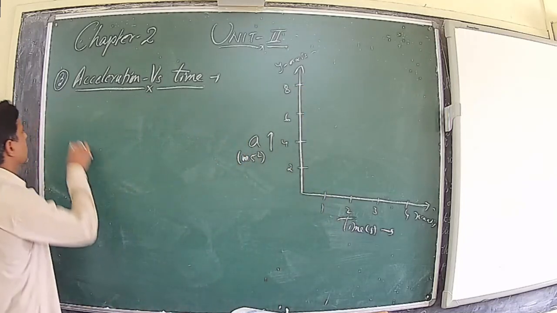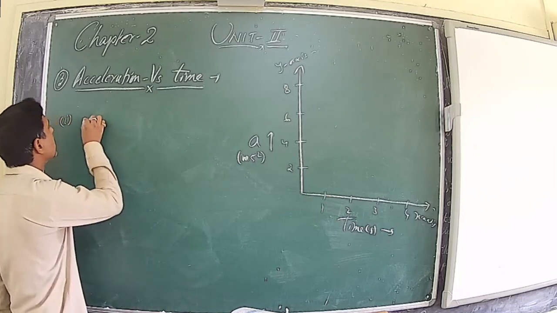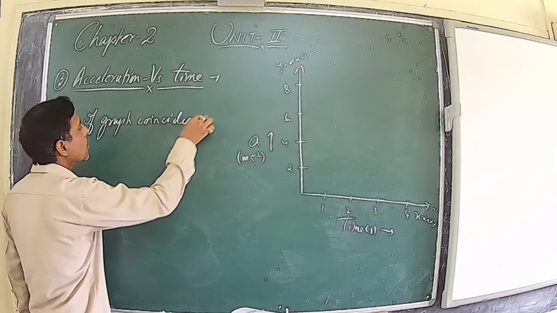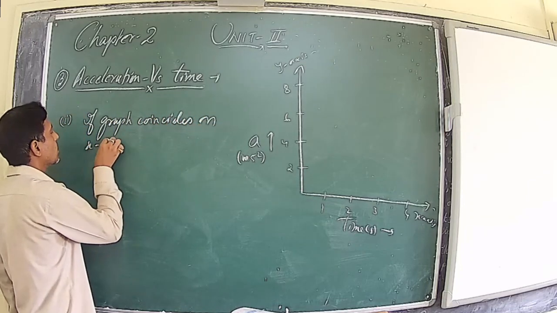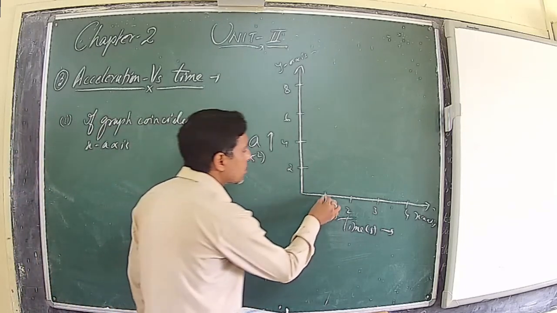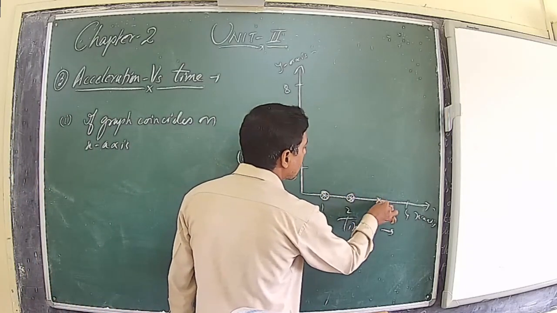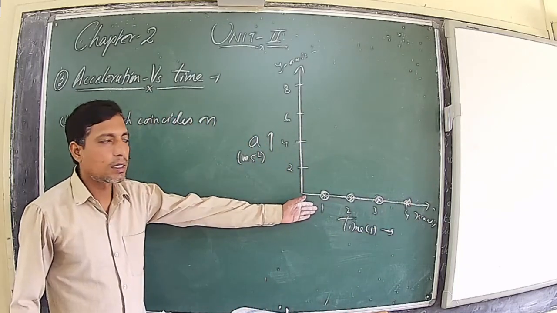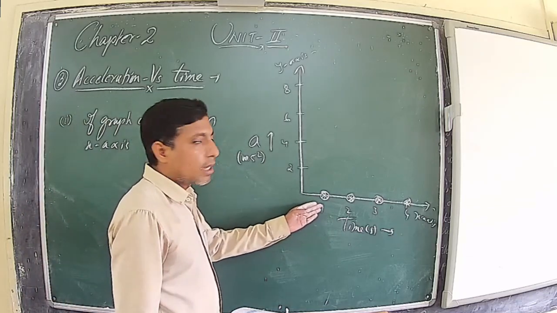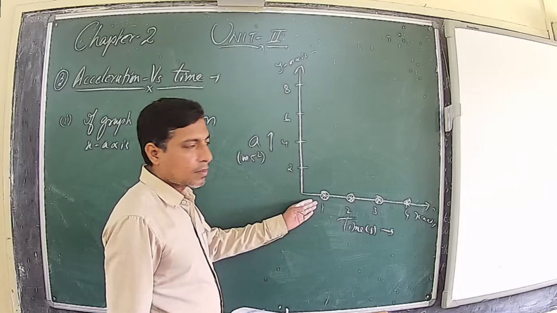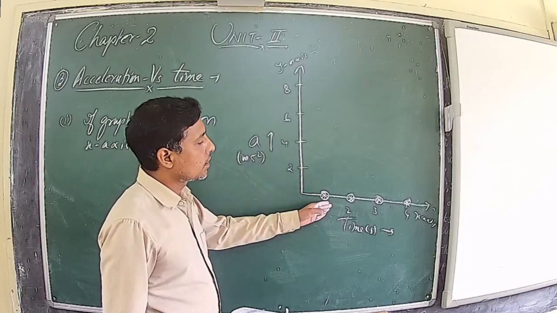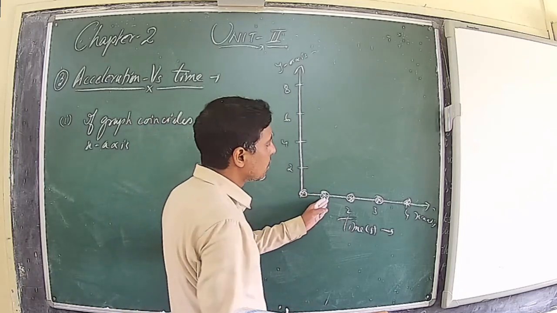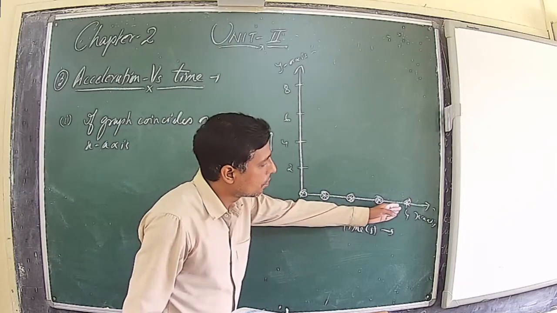Now the first condition. If the graph coincides with or lies on the x-axis, it means like this. If the graph is coinciding with the x-axis, that is the time axis, it means whenever you observe at any interval of time, you find that the acceleration is 0, because the value of the y coordinate on the x-axis is 0. So at time t equal to 0, the acceleration is 0. After 1 second, 0, 2, 0, 3, 0, 4 seconds, 0.